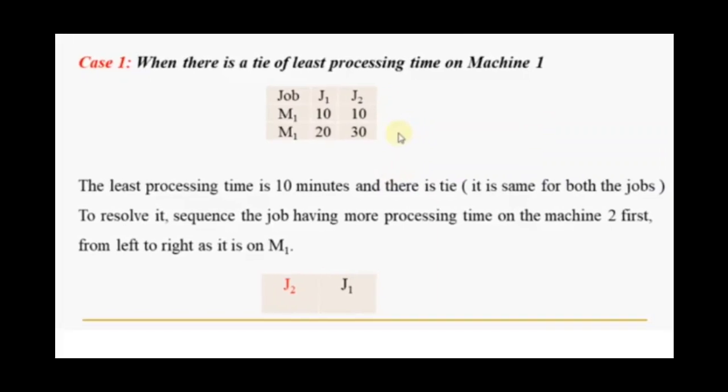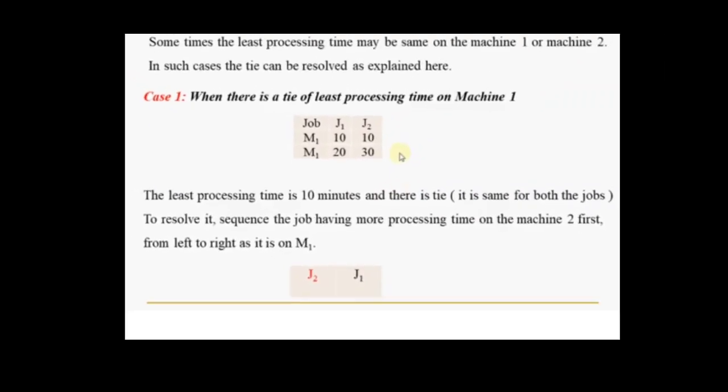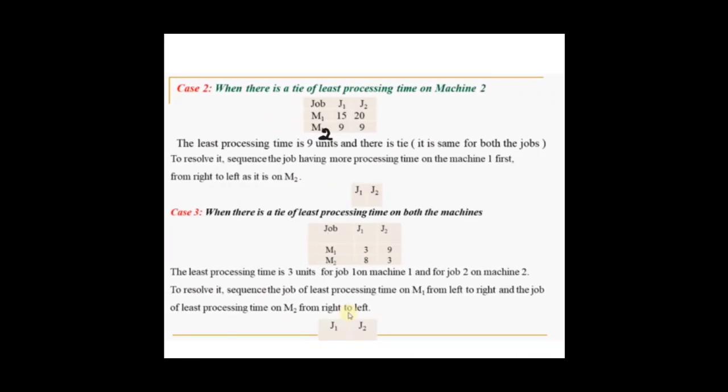That's why the sequencing here we have shown in red color: J2 first and then J1. That is the first case.